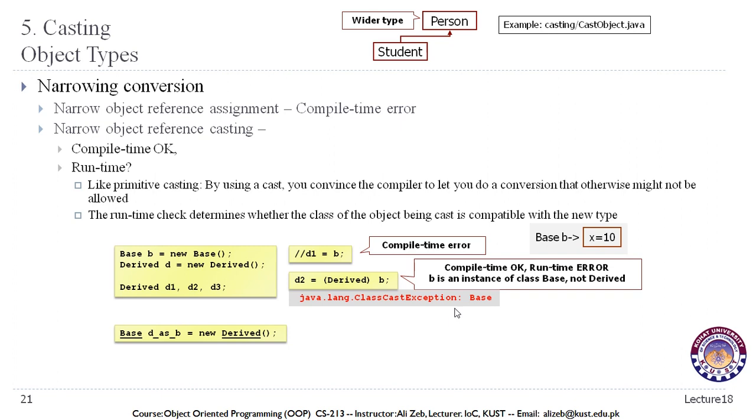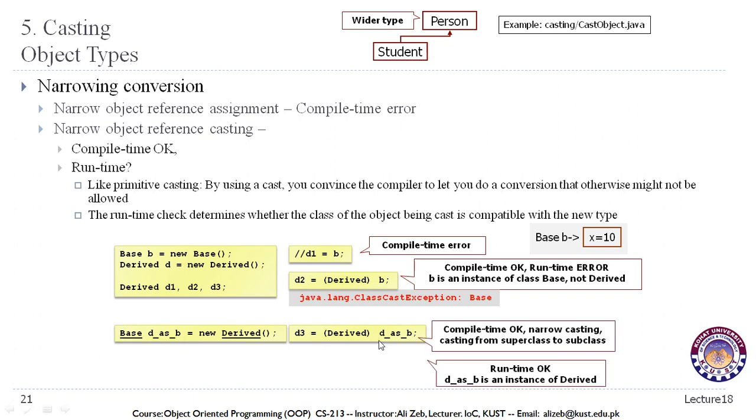Now to avoid the compile time error, this is what we can do. We can declare the object of the subclass with the superclass reference, and that is what we do in polymorphism as well, that we declare all our subclass objects with the superclass reference. Now in this case, if we try to use this conversion again, this was okay at compile time, but at runtime this might get an error because these are completely separate objects. The subclass object is not initialized using the superclass reference as we have done over here. That is why we get a class cast exception.